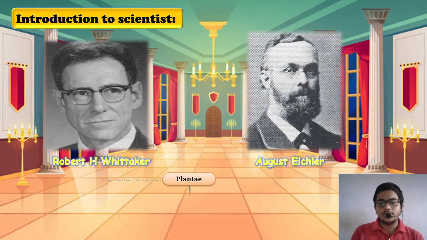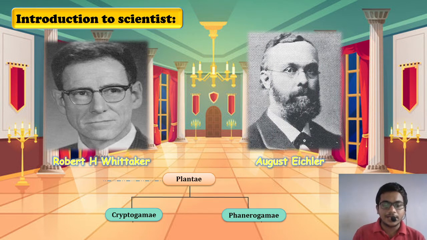He was the person who classified kingdom Plantae into two main categories, cryptogams and phanerogams. Scientifically, they are called cryptogamae and phanerogamae, but for our study, we call them cryptogams and phanerogams. Gams are nothing but gametes, which indicates reproductive system. What are cryptogams and what are phanerogams, we learn in the further part of the chapter.